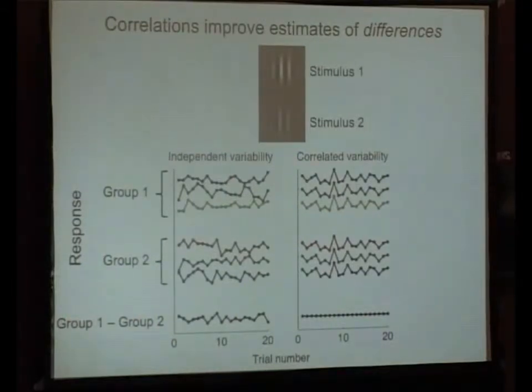And you can see here that when there's correlated variability between groups, when you do the subtraction, you remove that variability, and you have a more stable estimate than when the variability is independent. So in this case, maybe increasing correlations between groups might be advantageous. And I guess another way of talking about this is saying that if you're going to have variability in the brain, in this particular situation, it would be good if that variability is shared between the groups, so that it can be subtracted out.